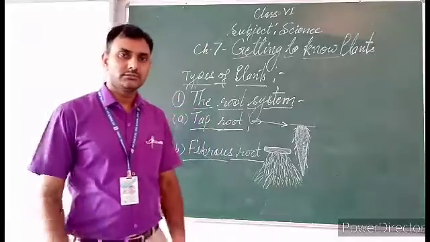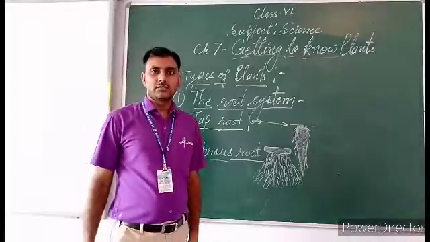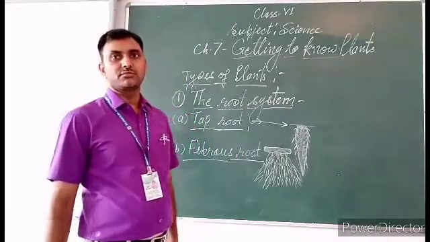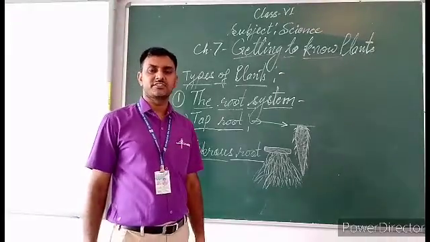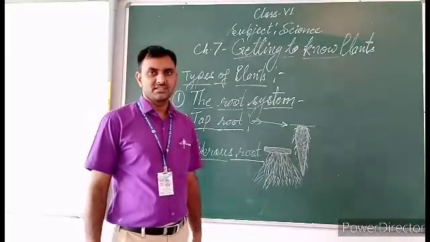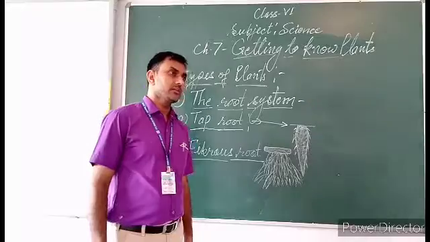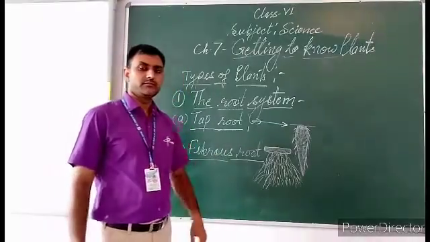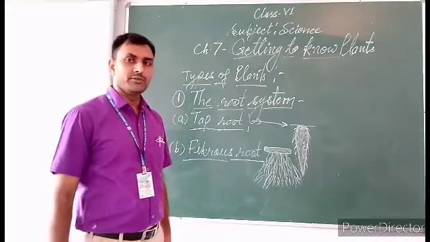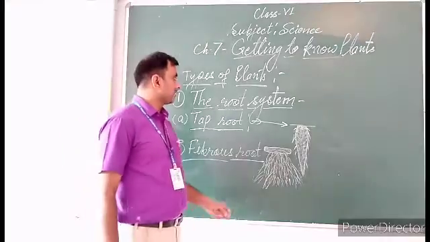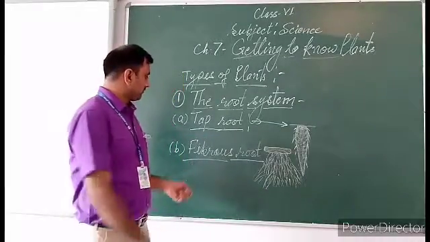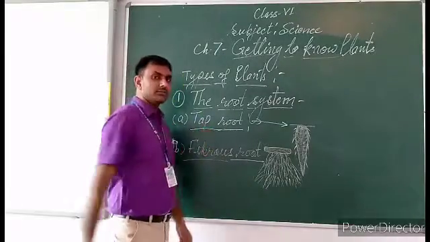Welcome back. Myself Nuruddin Safi. I am going to teach you science of class 8th, chapter number 7, how to know plants. Remaining part of previous video, video number 2. Taproot.